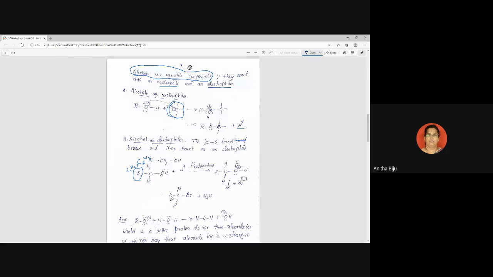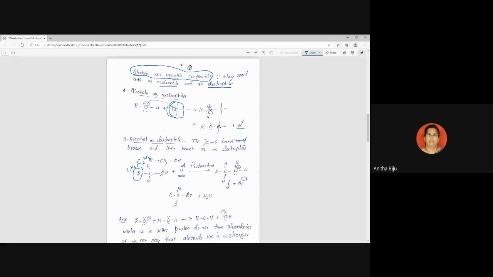When it functions as an electrophile, the reaction takes place in the presence of an acid. Acid is a proton donor, that's why here we have H plus. The reaction takes place in an acidic medium, so this H plus is coming from the acid. The reaction is known as protonation because protonation is addition of a proton.